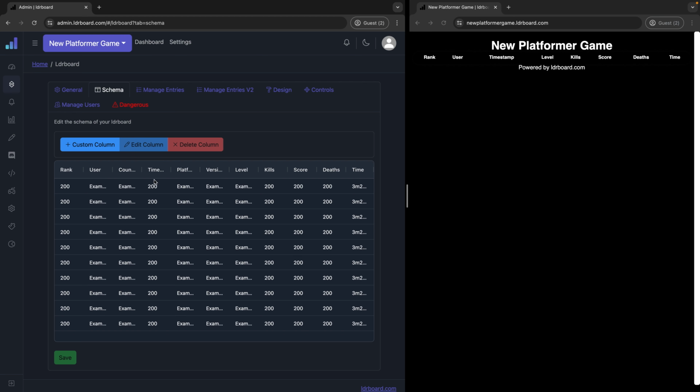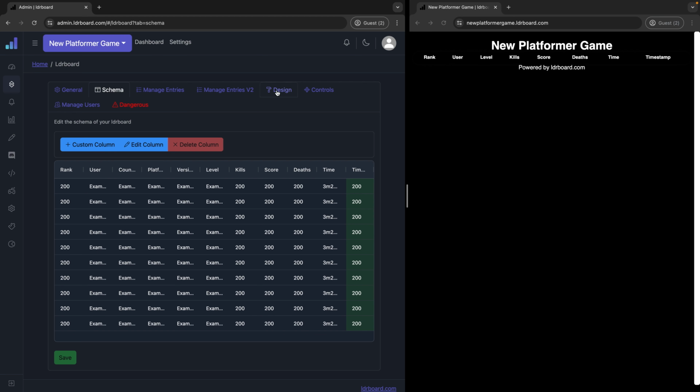I'm going to go ahead and reorganize these columns because I want it to be sorted by rank, user, then I want to show level, kill, score, death, time, and finally the timestamp. The timestamp is just the timestamp at which the score was submitted. So I'm going to reorganize this by bringing the timestamp all the way to the end, like this. I'm going to click save, and then, yes, so now the columns are properly sorted.